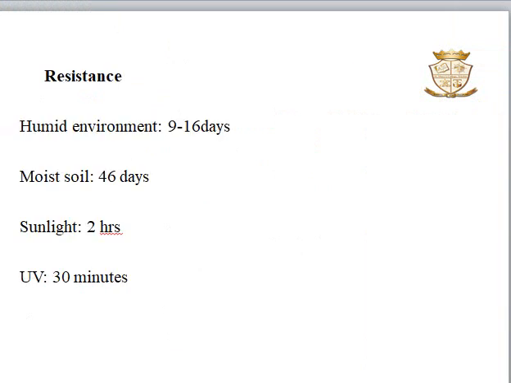Coming to the resistance. Lepra bacilli have been found to remain viable in a humid environment for 9 to 16 days and in moist soil for 46 days. And it can survive direct sunlight for 2 hours and exposure to UV light for 30 minutes.